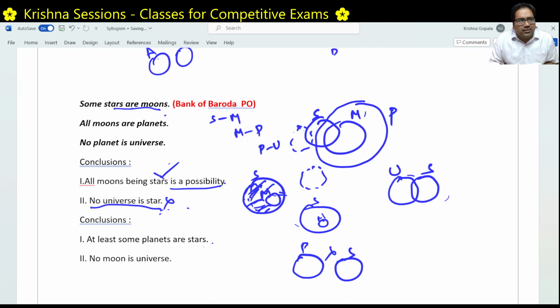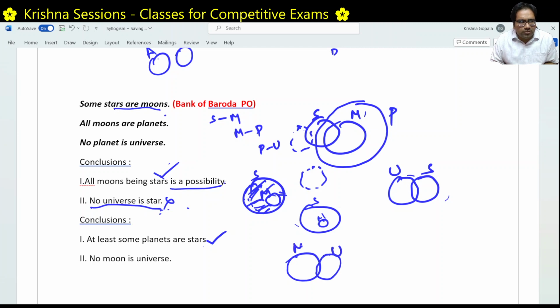So at least some planets are stars. We are not able to disprove this. That means this is right only. No moon is universe. What does that mean? He's saying there cannot be any case where even a single moon can become universe.